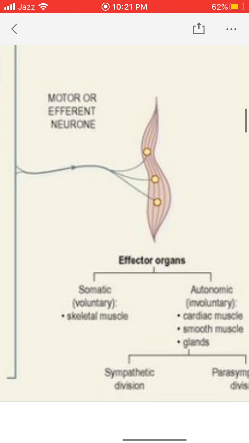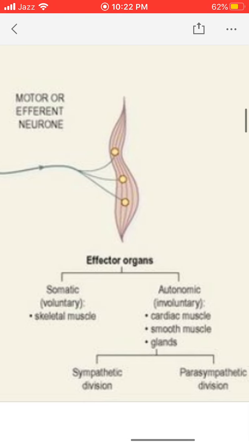When a motor nerve carries signals from the CNS to these organs, all the motor nerves which carry signals to the skeletal muscle are known as somatic nerves. And all those nerves which carry signals from the CNS towards the cardiac muscle, smooth muscle, and the glands are known as autonomic nerves or the autonomic nervous system. Here you can see the autonomic nervous system is further divided into a sympathetic division and a parasympathetic division, and both of these divisions have different functions.